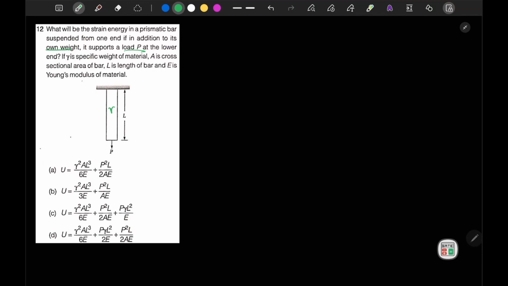So let's consider a section at distance x, having length dx. If I consider this element, it will be under a load of P plus gamma a x.